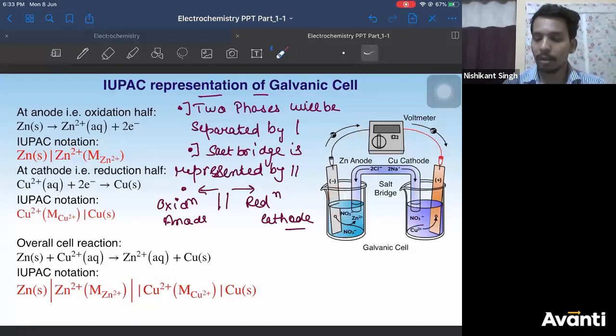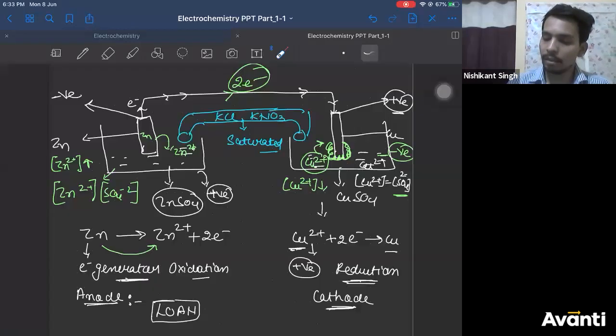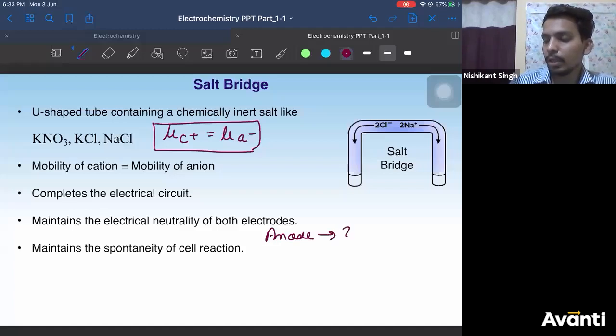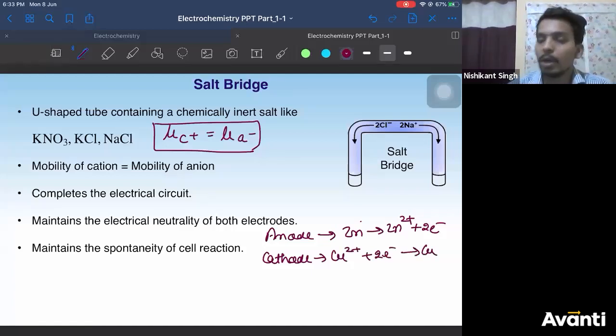Now, let me represent this cell which we have done just now in front of you. The anode reaction was zinc getting converted into zinc 2 plus plus 2 electrons, and at the cathode copper 2 plus was getting converted to copper. Correct? So now how do we represent it? First of all, in the center the salt bridge, on the left side the anode reaction.